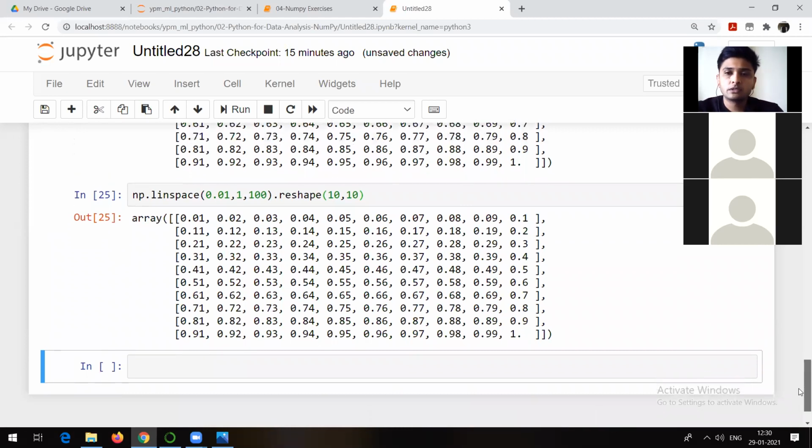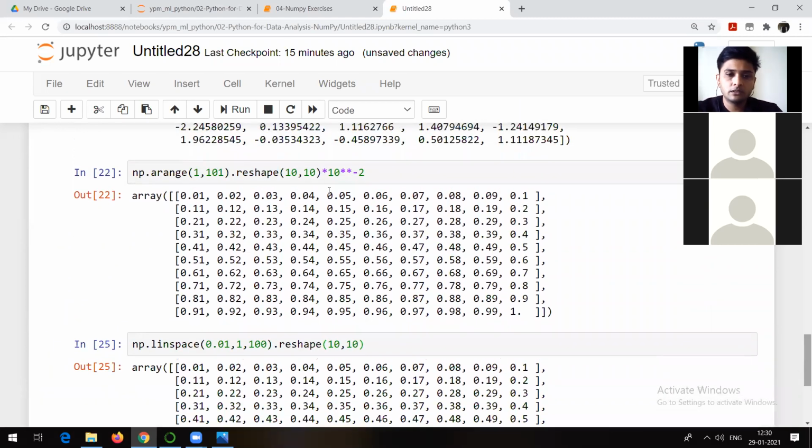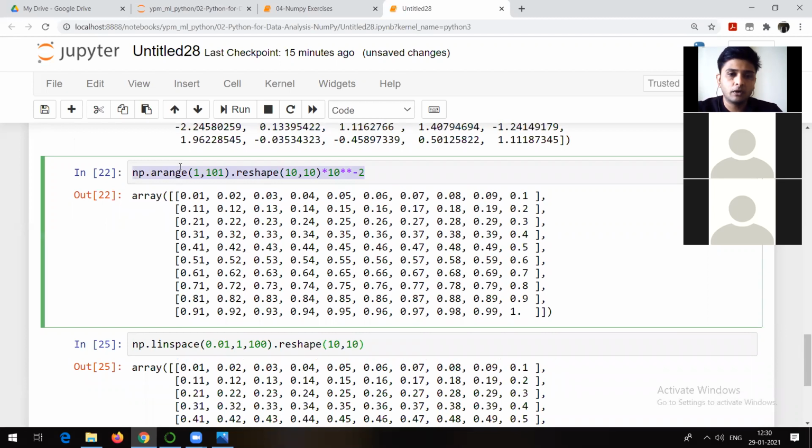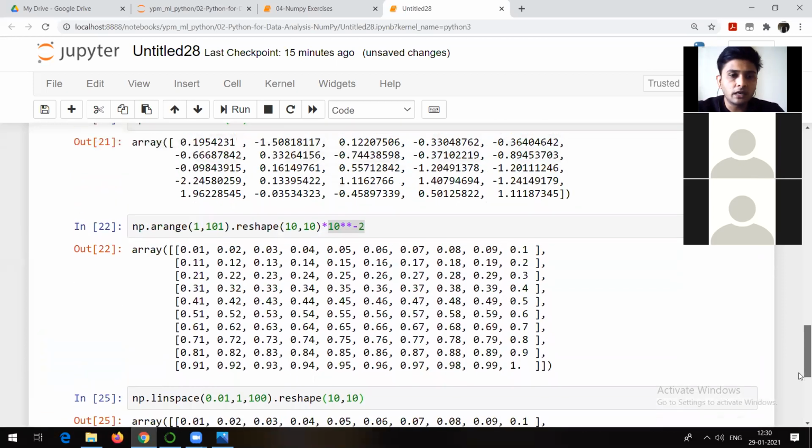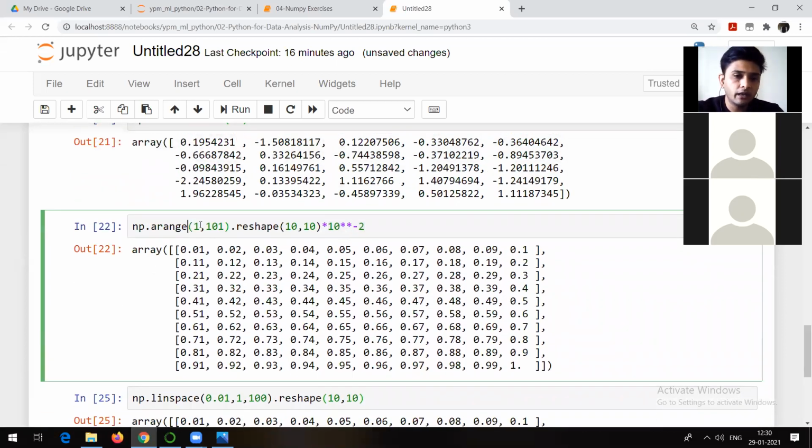What is another way to do this? So another way is something like this. But again, you don't have to do this kind of thing. That means you can apply some other operations. Now what I mean to say is np.arange. How many numbers do I want? I want to generate 100 numbers. So maybe starting with, as it is given, starting with 1 and ending at 0.01. Why? Because starting is not from 0, it is from 0.01 in the question.